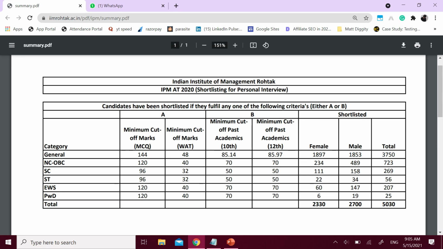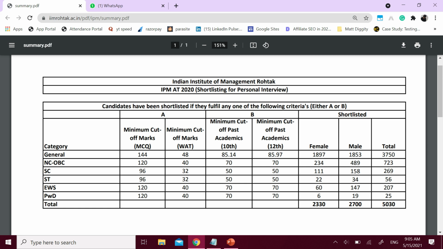Now, this PDF is directly from IIM Rohtak's website. This is the RTI information for the admission process of last year. If you look at it, you certainly have a cutoff for the aptitude test. You also have it for the written ability test because both of them were taken together in the 2020 admission process. Then you also have cutoffs for past academics for your 10th and 12th. First of all, it was not 70% in the case of general category. It was 85.14 and 85.97 respectively.